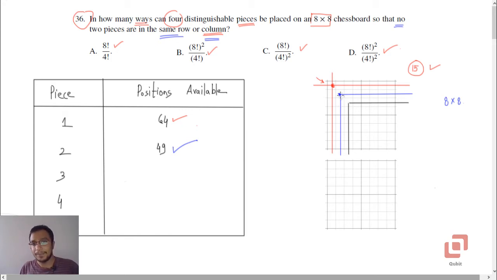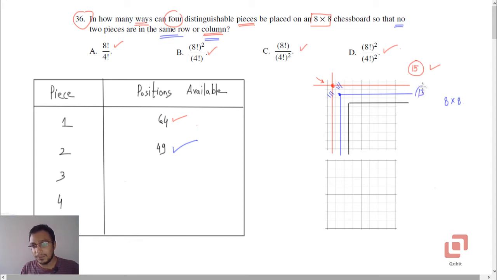Now let's see how many positions this particular piece is going to block. There is no need to consider this position as well as this position again, because they have already been considered by the first piece. So there will be 1, 2, 3, 4, 5, 6, so 12, and then 13.